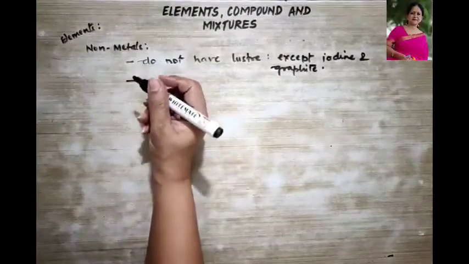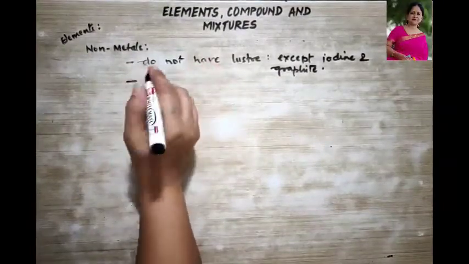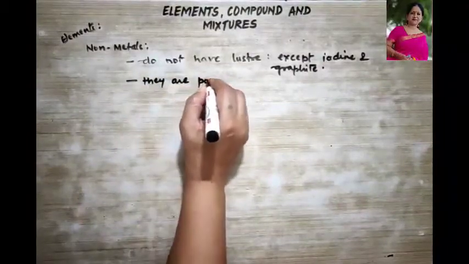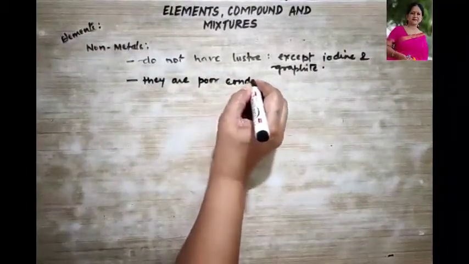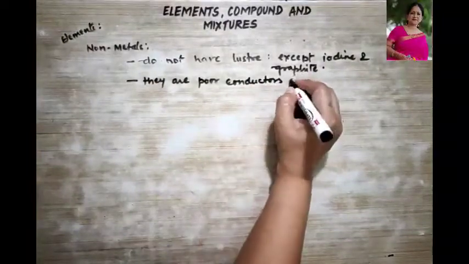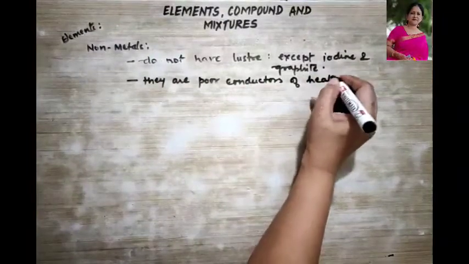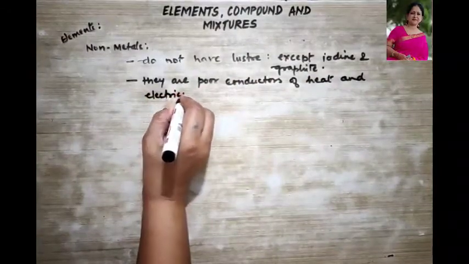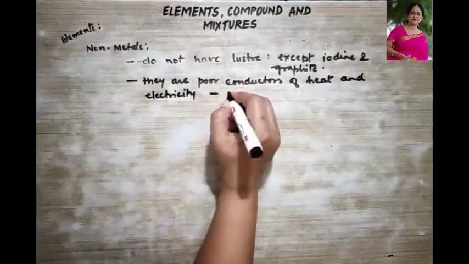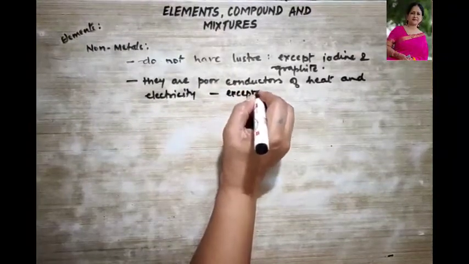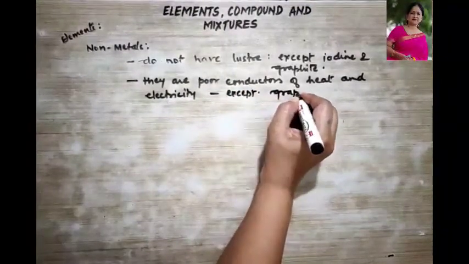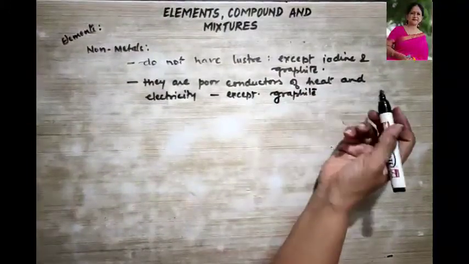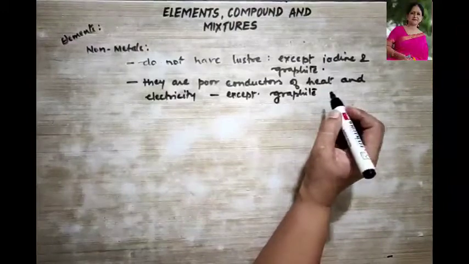Okay, next we come to, they are poor conductors of heat and electricity, right? But do you know there is an exception over here also? Except what? Graphite or carbon. Graphite is formed by carbon, right? They are good conductors of heat and electricity.